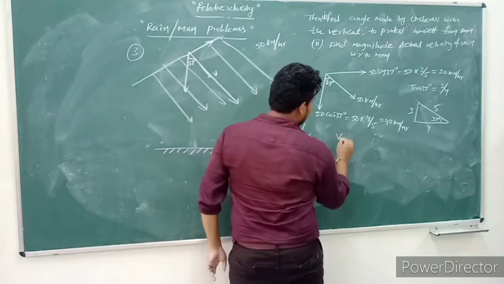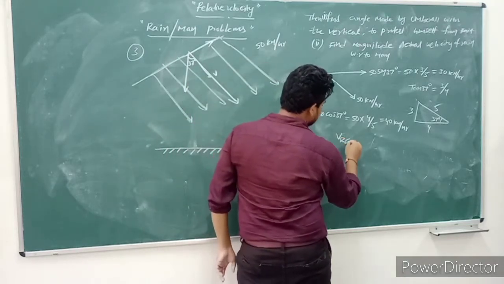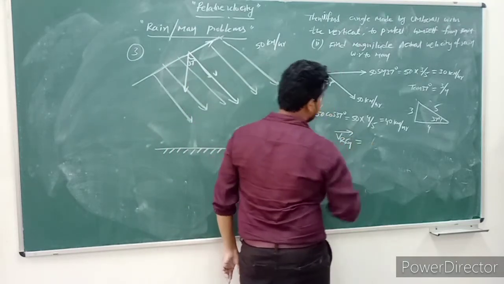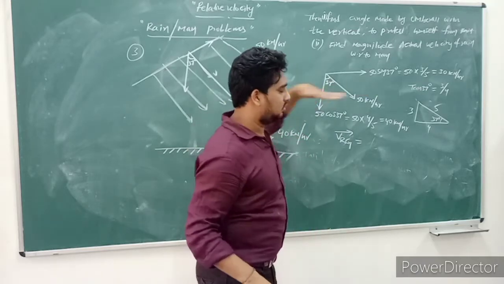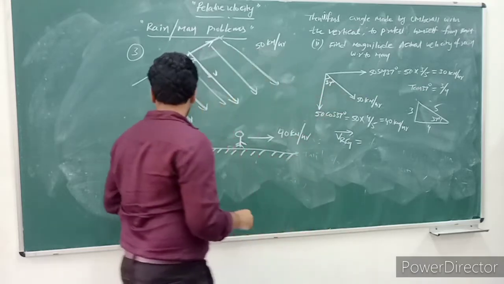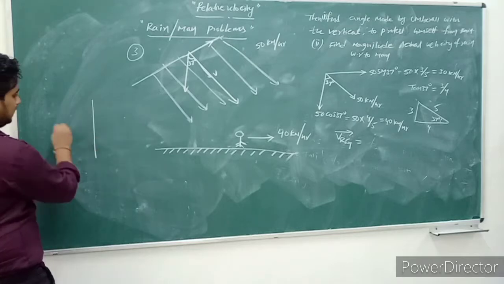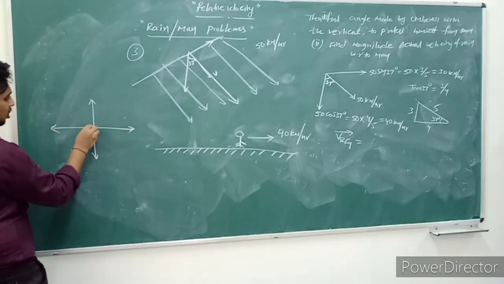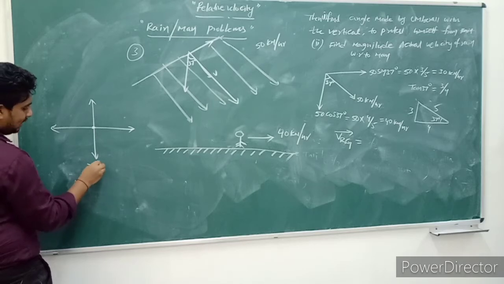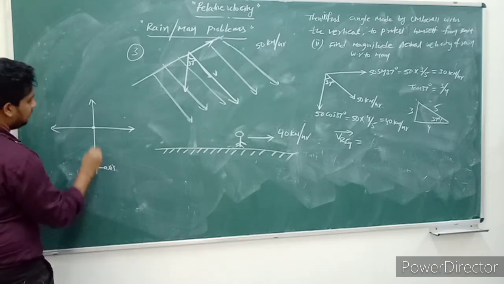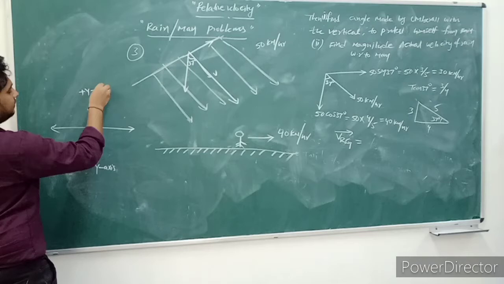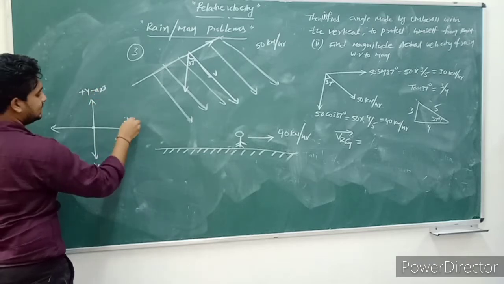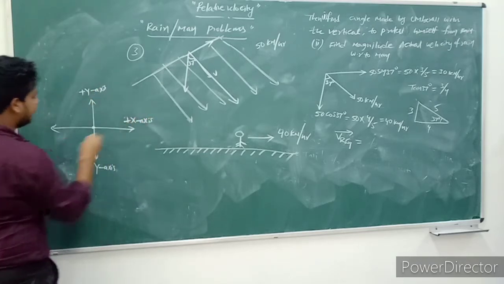So now we take the velocity of rain with respect to ground, indicating the horizontal direction. What is this one? Already told, please go through previous lectures. This is the origin. This is the negative y-axis. This is the positive y-axis. This is the positive x-axis. This is the negative x-axis.